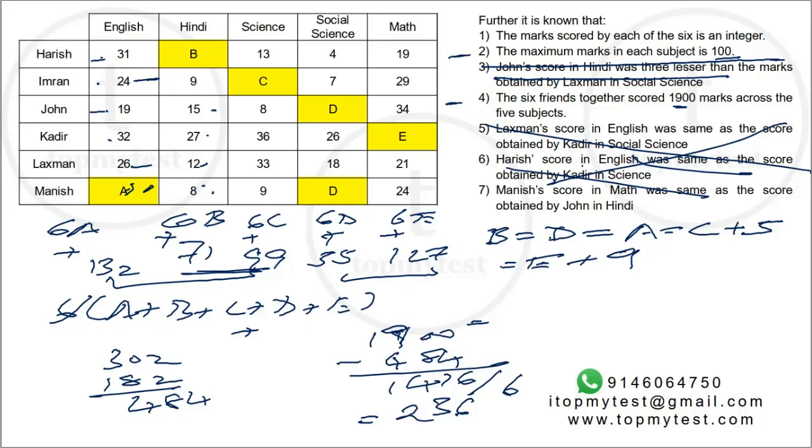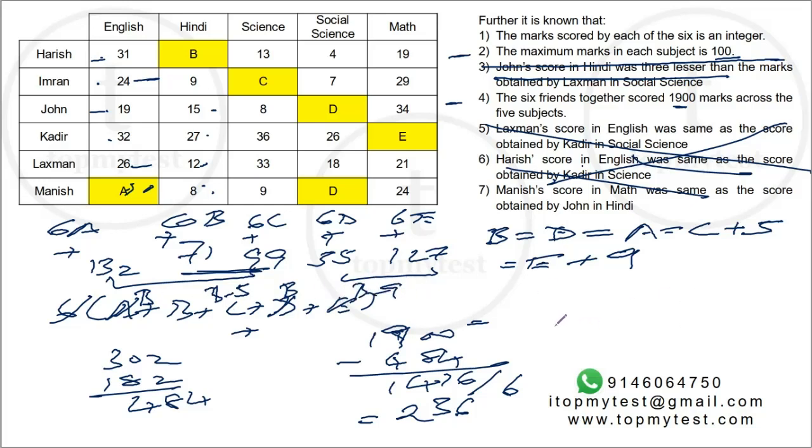Now we know everything in terms of either A or C. Okay, so let's put everything in terms of B. So we have B, B, B. A is also equal to B. D is equal to B. B is equal to C plus 5. So C should be B minus 5. B equals E plus 9. So E should be B minus 9.